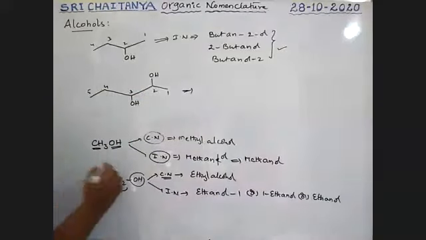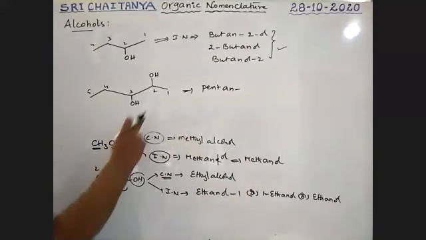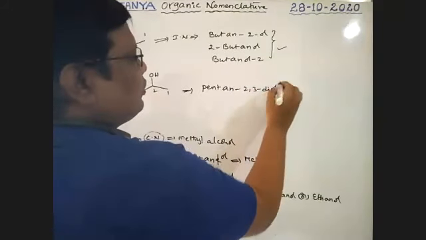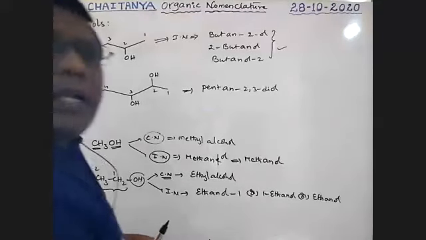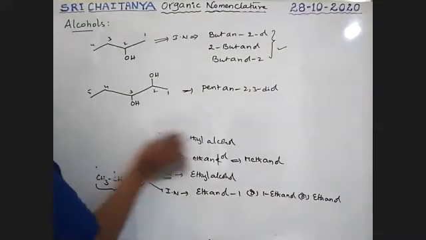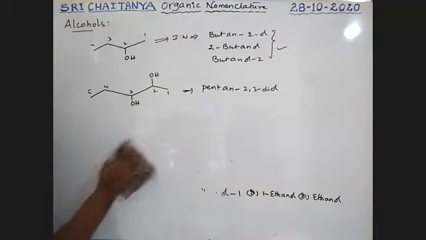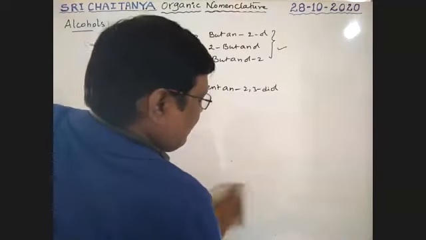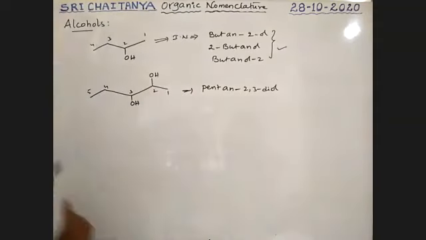So it is pentane, and at 2 and 3, two OHs are there. Yes, 2, 3, diol. Pentane-2,3-diol is the name of this compound. Yes, correct. Next one, see here.